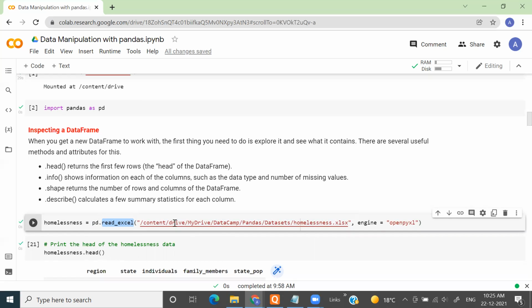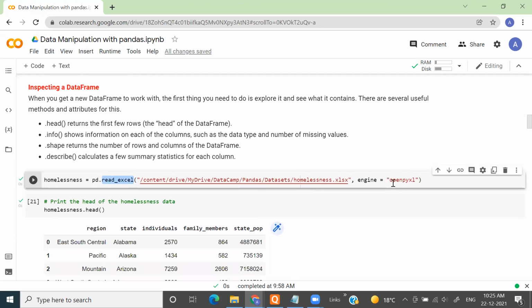I'll pass the path of my file, and there's an argument called engine. This engine is something which will do the reading of your data, which is there in Google Drive. And you need to give the name of the engine. openpyxl is the one which I'm using. So this will import your data into your Google Colab environment.